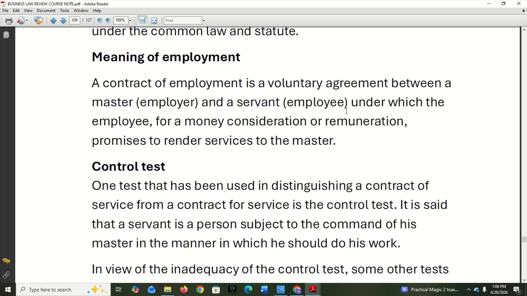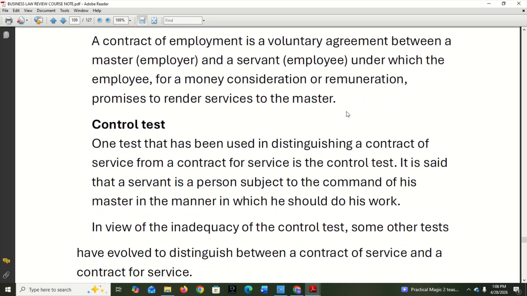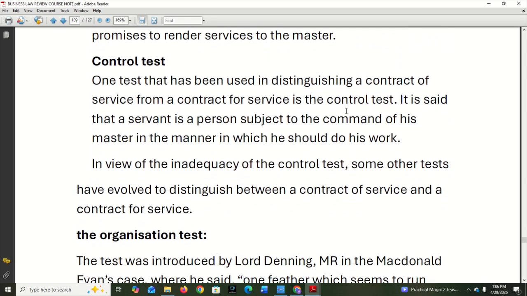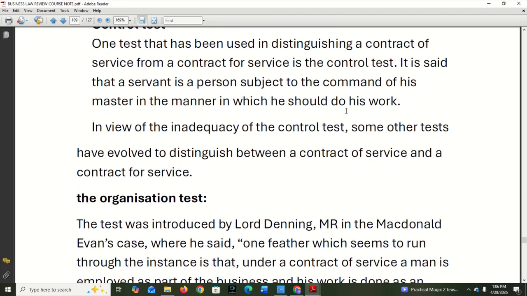Now let's go to the control test. How do we distinguish a contract of employment from other contracts? One test that's been used in distinguishing a contract of service from a contract for service is the control test. For example, if I have a consultant working for me, that's not a contract of employment. Now, how do we know? It is said that the servant is a person subject to the command of his master in the manner in which he should do his work.